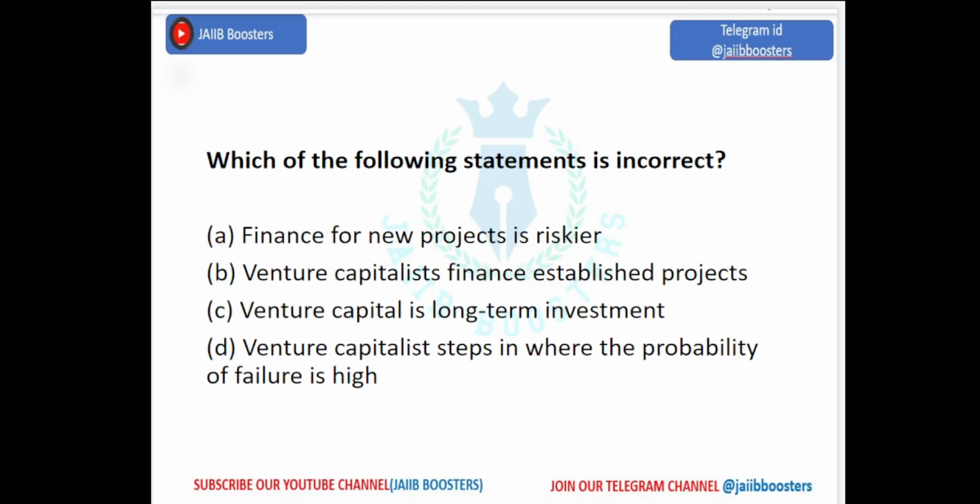Which of the following is incorrect? Finance for new projects is riskier. Venture capitalists finance established projects. Venture capital is a long-term investment. Venture capitalists step in where the probability of failure is high. The statement that venture capitalists finance established projects is wrong. Finance for new projects is riskier, we know that. Venture capital is, as we all know, a long-term investment. It is for any new business, where they invest for profits. It takes so much time, no?